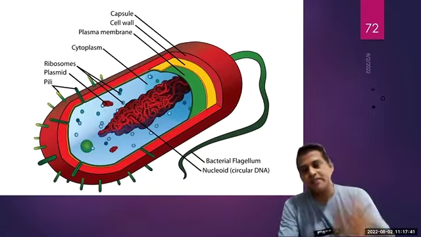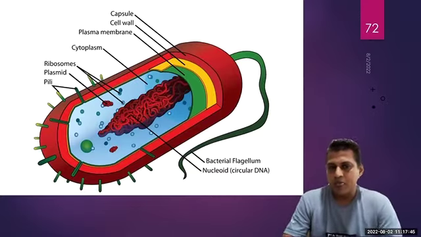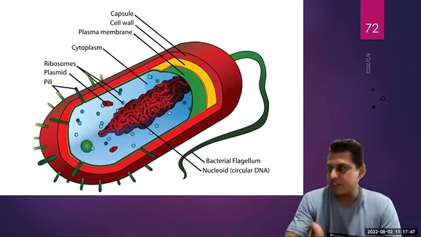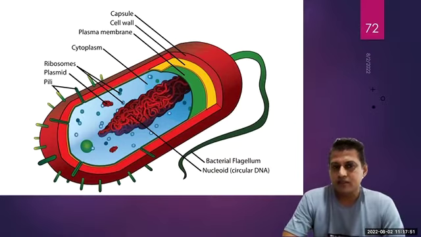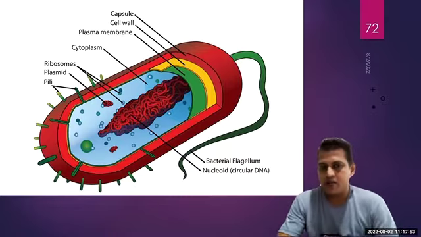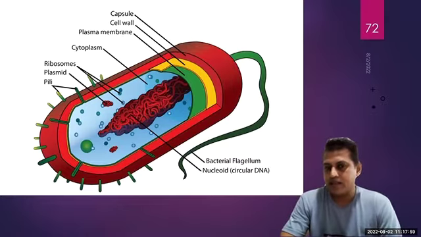So the comparison is between prokaryotes and eukaryotes, but we are getting a little exposure to prokaryotes, which helps us to remember things and to learn all these at the end.